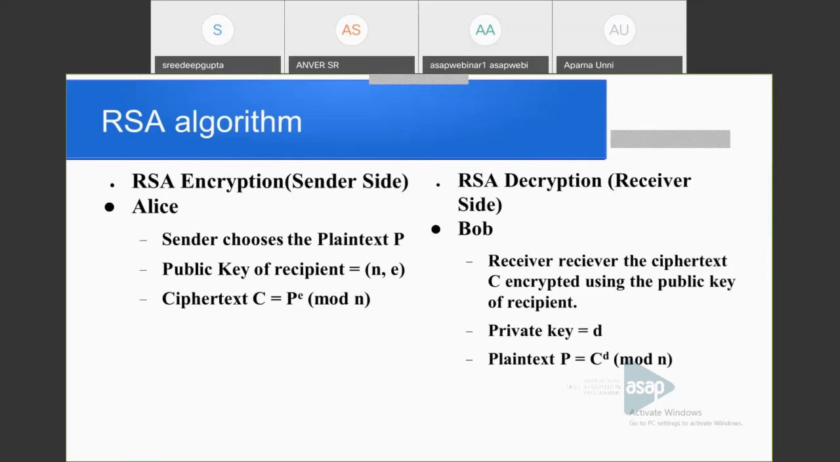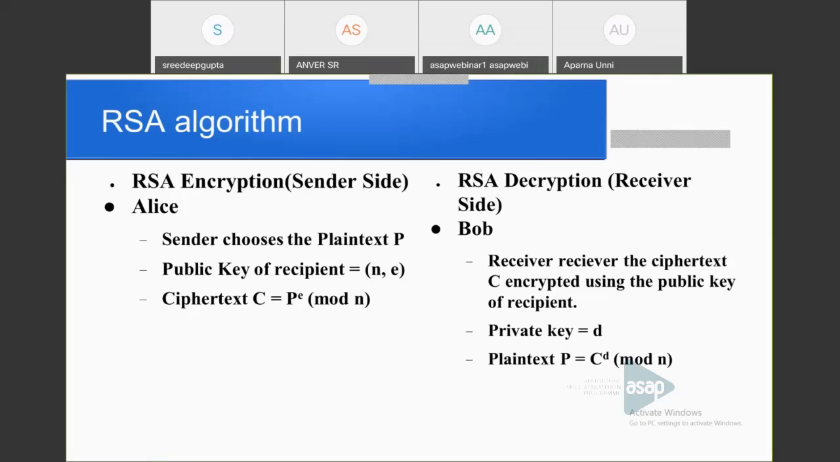Then Alice, from the sender side, chooses the plaintext P. She knows the public key of the recipient, that is n comma e, and the ciphertext is computed as C is equal to P raised to e mod n. So that is the ciphertext, C is equal to P raised to e mod n. The ciphertext is received at the receiver side. Bob receives the ciphertext.